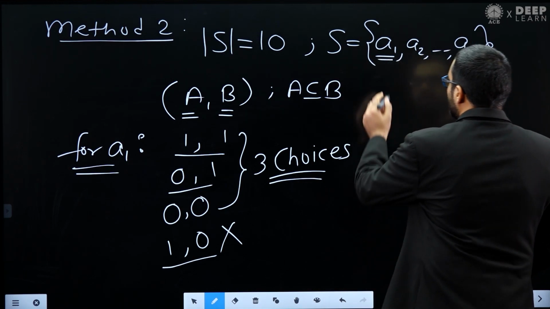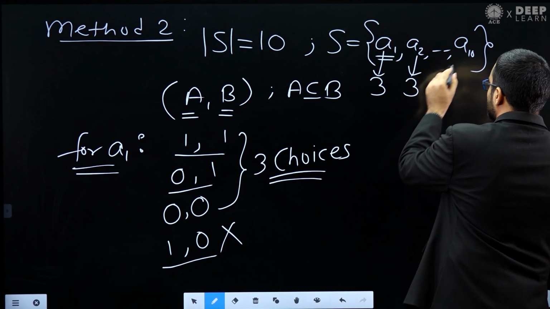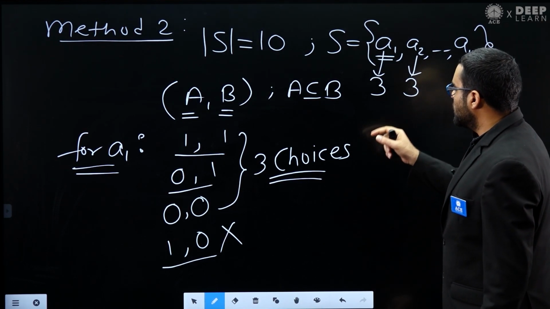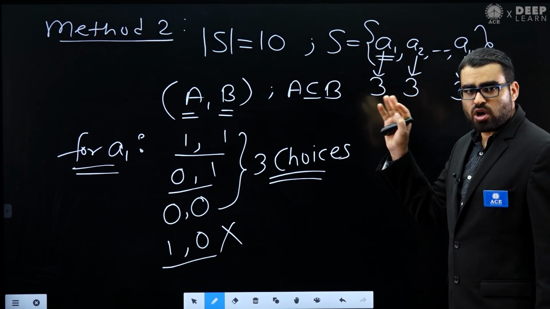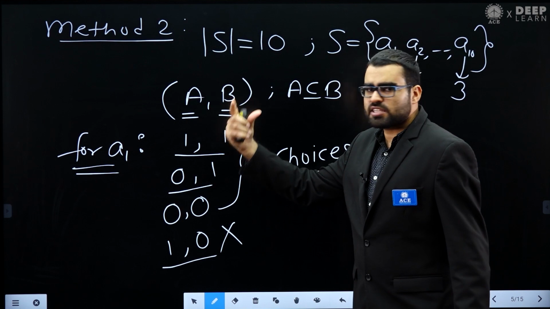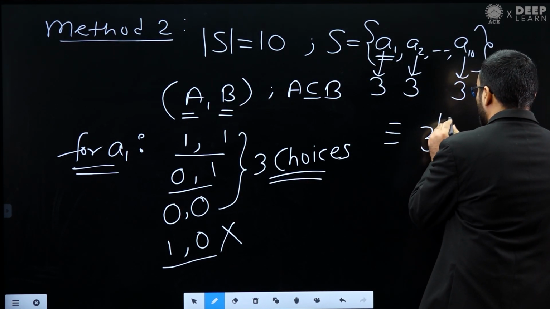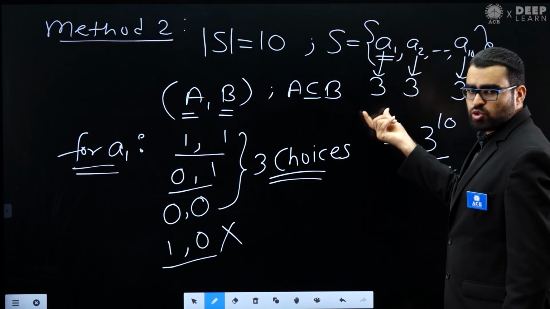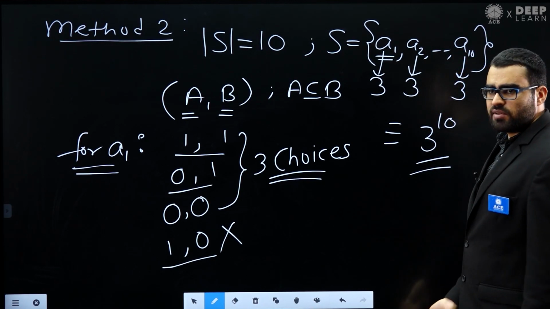So for each element I have three choices. Because for each element I have three choices and there are 10 elements, how many pairs of this type can I make? That will be 3 power 10, because I can apply the product rule here. For A1 I have three choices, for A2 I have three choices, and so on. For A10 also I have three choices.